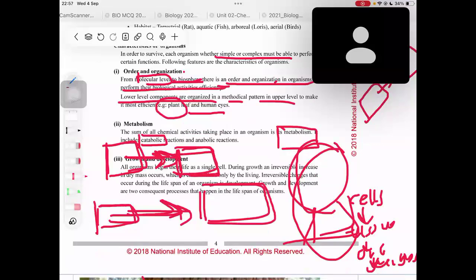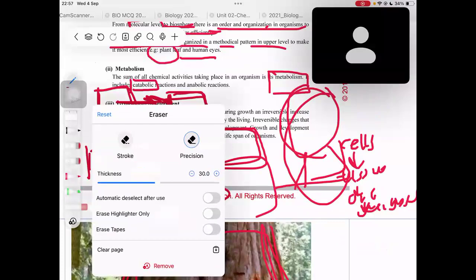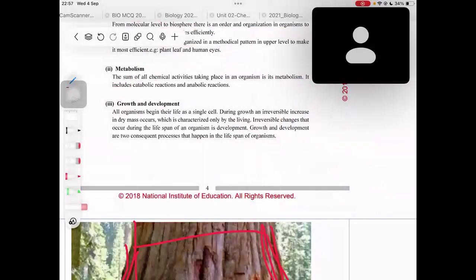Then the anabolic reaction is actually the opposite of catabolic reactions. Anabolic reactions mean making large molecules using smaller molecules. That is what you call an anabolic reaction, right? Okay. So here you have to learn the definition of metabolism and the two types of metabolic activities that take place inside our body.